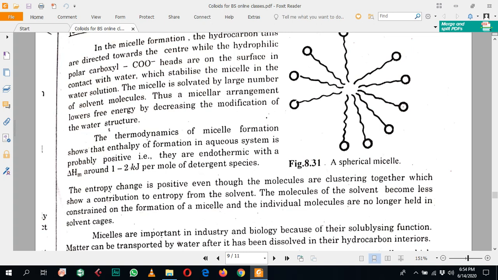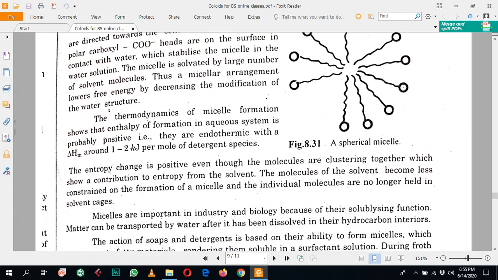These micelles are solvated by a large number of solvent molecules. So the solvent molecules are attracted toward them, and a large number of solvent molecules are attracted to these micelles. So this micelle orientation lowers the free energy by decreasing the modification of the water structure.